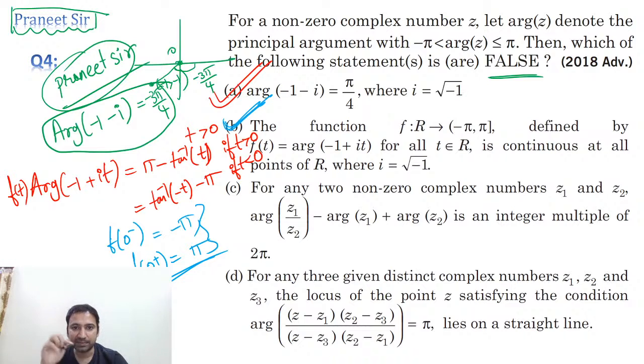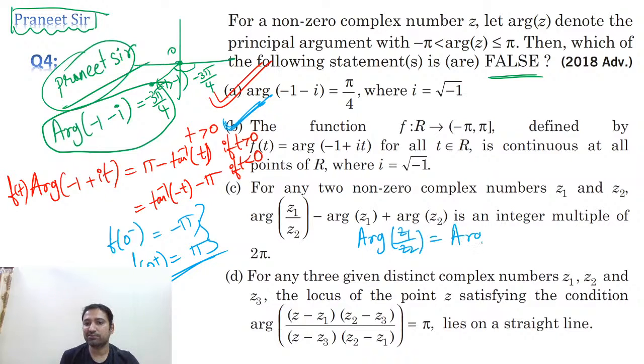Okay, next, third one. For any two non-zero complex numbers z1 and z2, argument of z1 by z2 minus argument of z1 plus argument of z2 is an integral multiple of pi. Let's calculate this. We have this formula: argument of z1 by z2 is equal to argument of z1 minus argument of z2 plus some 2k pi.